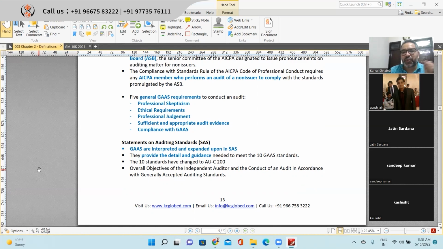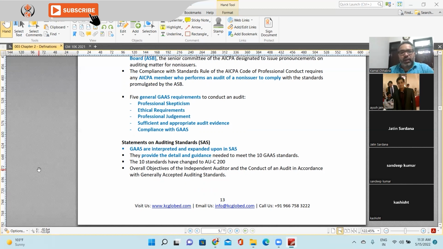What is sufficient and appropriate audit evidence? You guys remember? Yes, sir. Sufficiency relates to quantity. Appropriate means to what extent it covers. Yeah, quality of the document. Yes, exactly, quality. That's very true. And compliance with the GAAS.